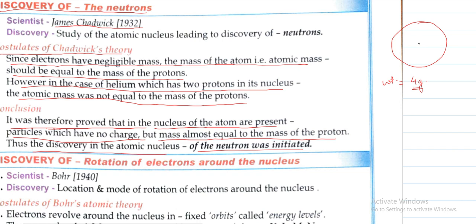But when we calculated the mass of the protons, we know that protons are present, and the mass of the proton is only 0.1 gram. So from that, scientists thought that there might be some other particles which also have mass, but don't have any charge.